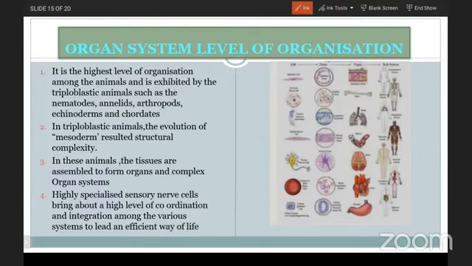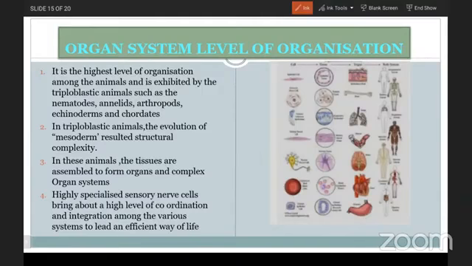Triplo means the organisms which have 3 germinal layers, and diplo means the organisms which have only 2 germinal layers. In triploblastic animals, the evolution of mesoderm resulted in structural complexity. Due to the presence of mesoderm, there is a chance of formation of the organ system in triploblastic animals. In these animals, the tissues are assembled to form organs and complex organ systems.